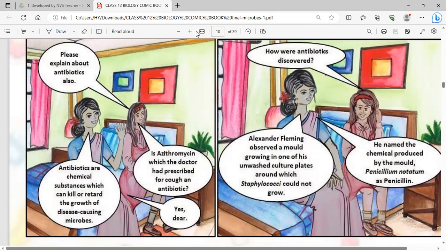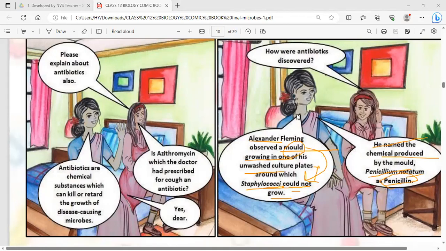So Alexander Fleming discovered a mold which was growing in unwashed culture plates around the bacteria Staphylococcus. But where the mold was growing, Staphylococcus could not grow. So the mold was somehow producing some substance which was stopping the growth of these Staphylococci bacteria. Penicillium notatum is the name of the mold. He named the substance released by the Penicillium notatum penicillin. So penicillin was thus discovered.